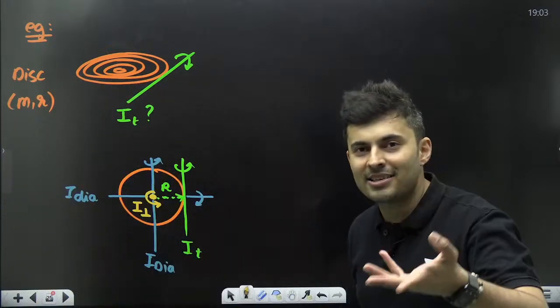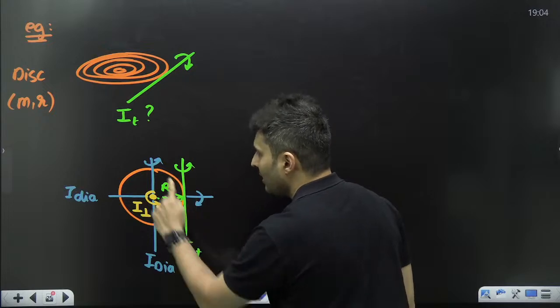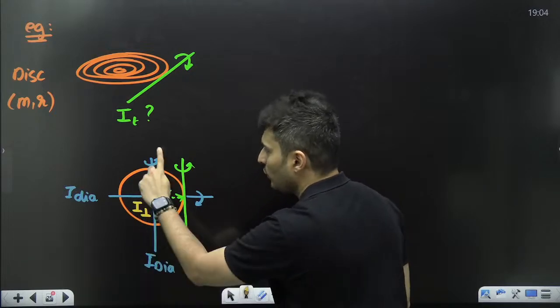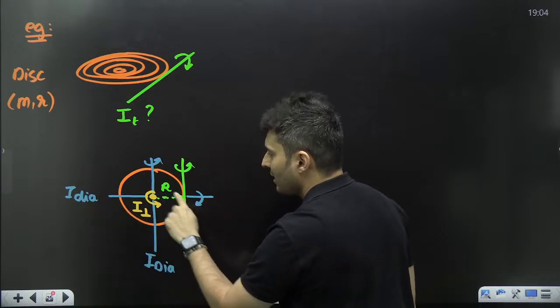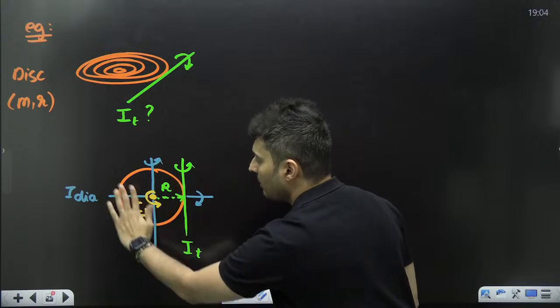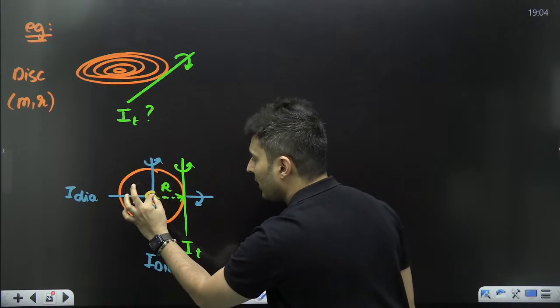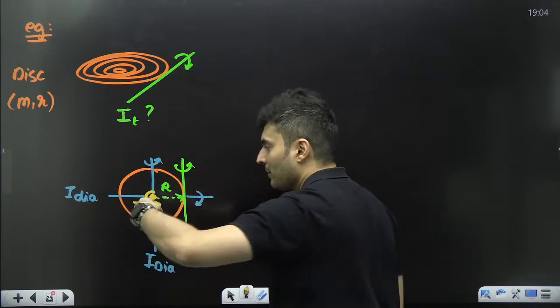See if you are able to understand the transformation. From here, if I want to find this, I need to find this. To find this, I need to find this and this, because these two are perpendicular in the plane of the disk. So that will come through the central moment of inertia, which is perpendicular to the plane.